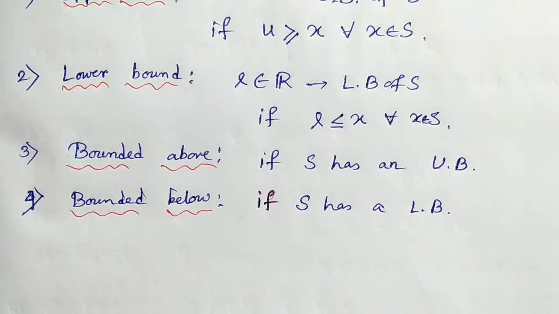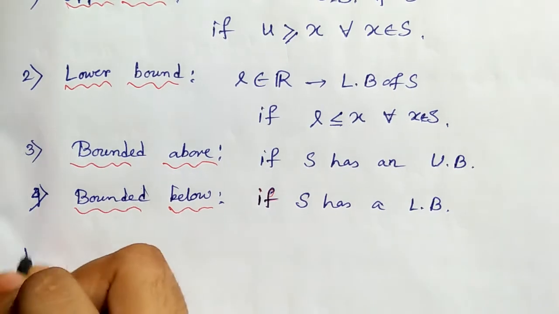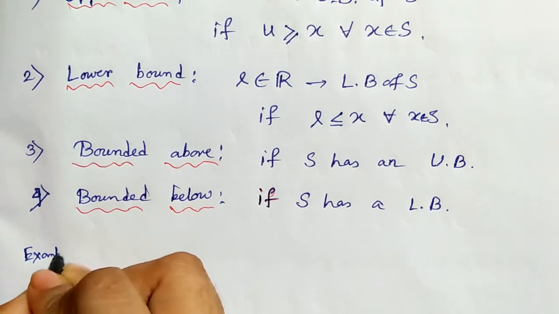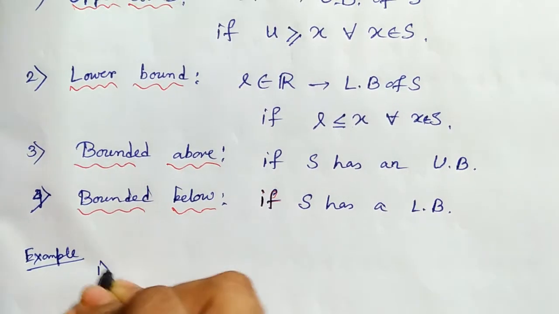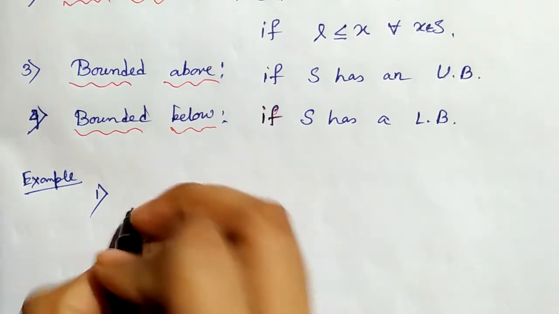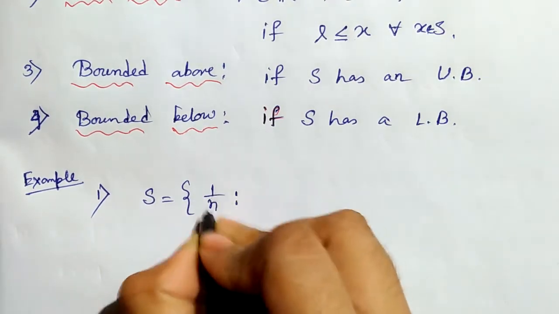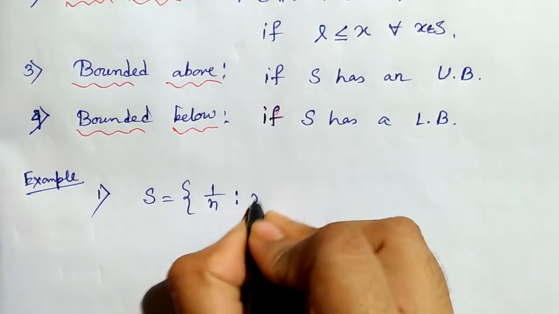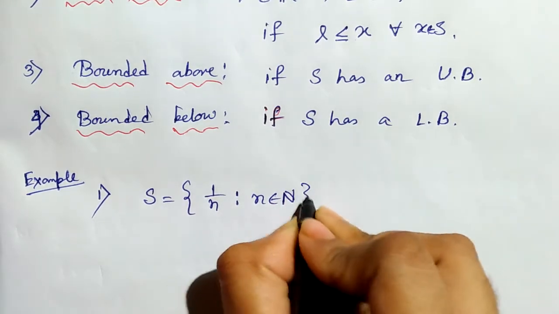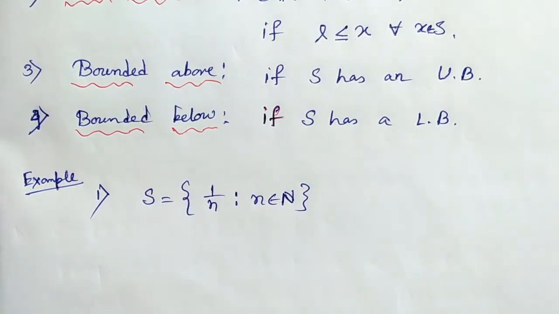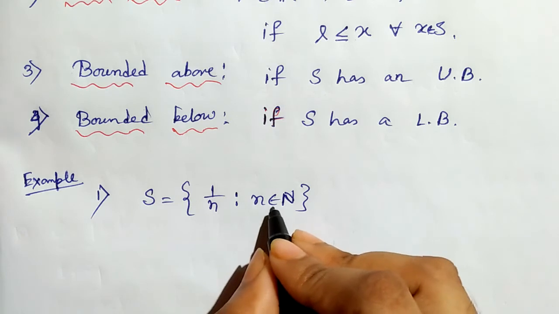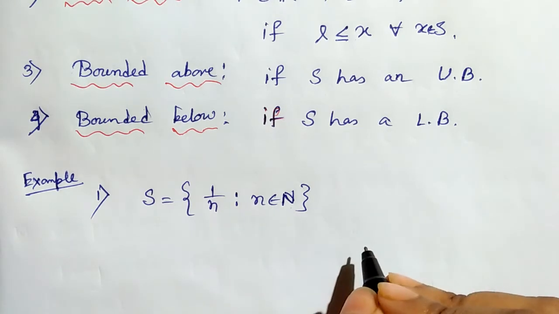Now we come to examples. Our first example is like this. Suppose that S is the set of all elements 1 by n, where n belongs to script N, the set of all natural numbers.